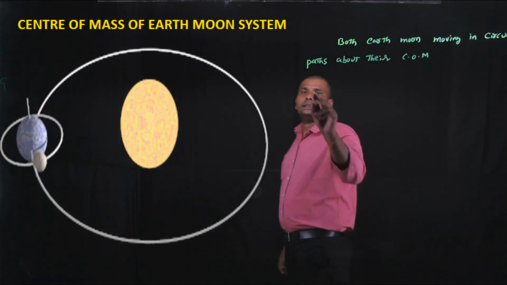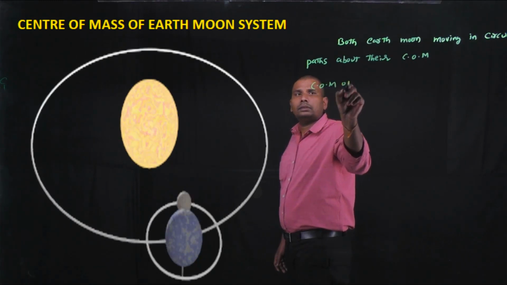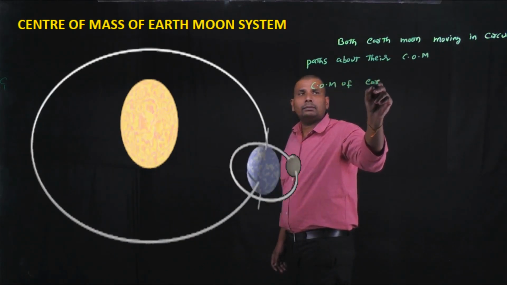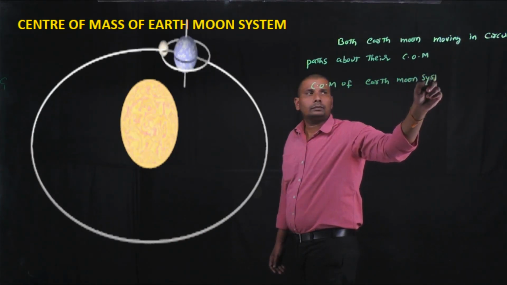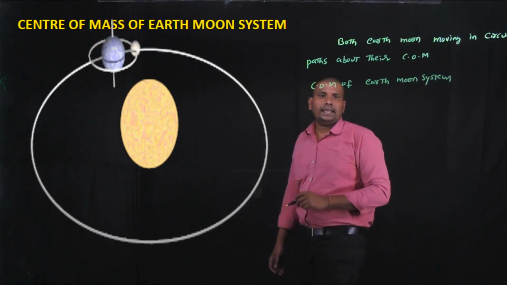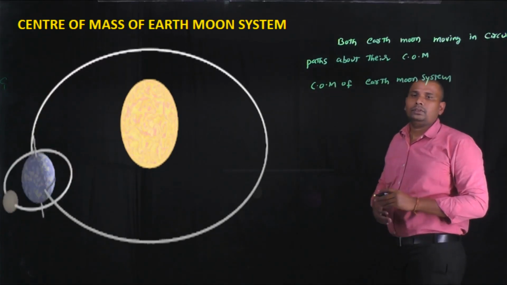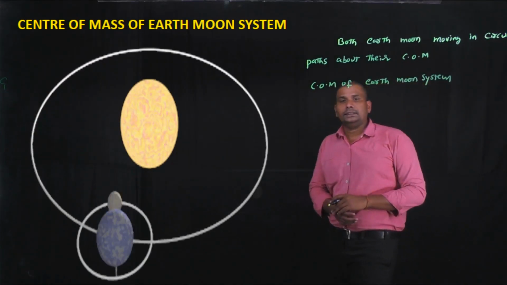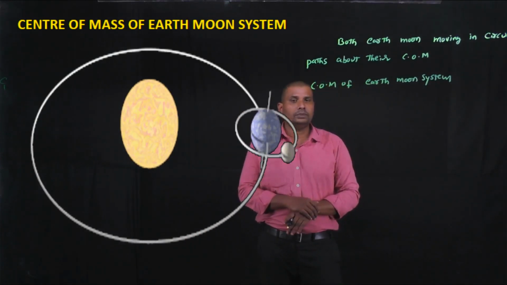Due to this, the center of mass of Earth Moon system lies nearer to the center of mass of the Earth. We already know that the center of mass lies nearer to the heavier object.